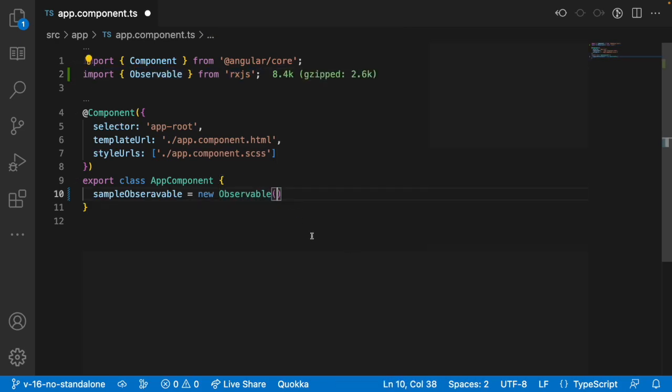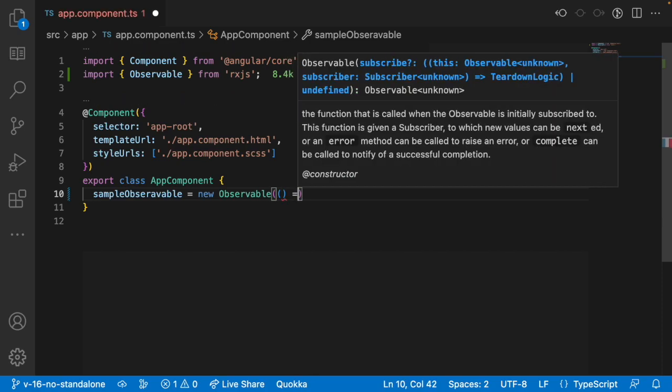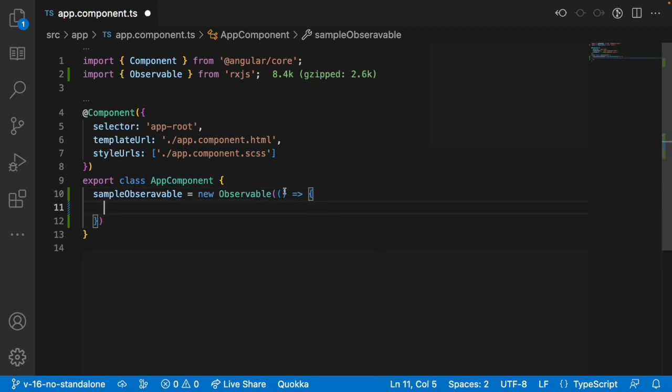And now this will have a callback function. This callback function will have one value that is nothing but your observer. So this is the person who can change our data and who can change the state of our observable. So let me use any, and this observer has three inbuilt features, that is error, next, as well as complete.